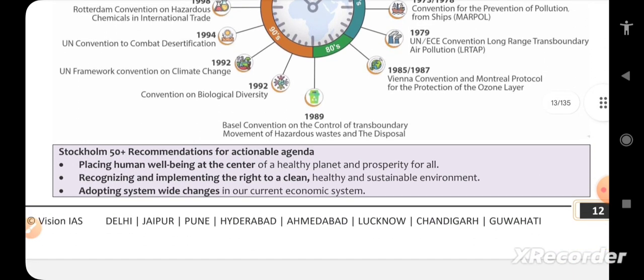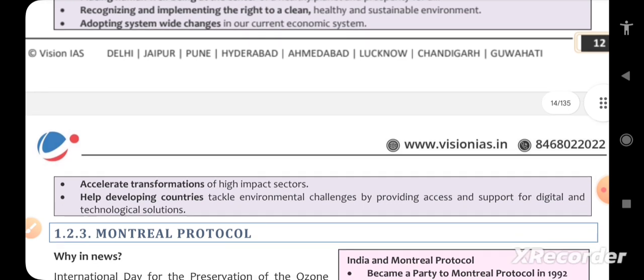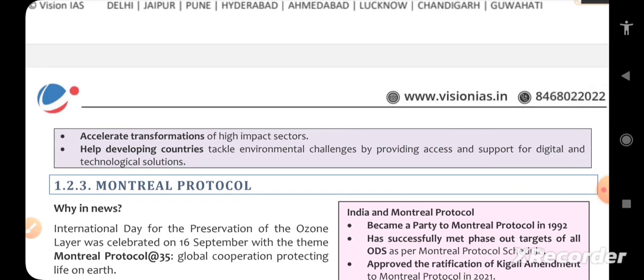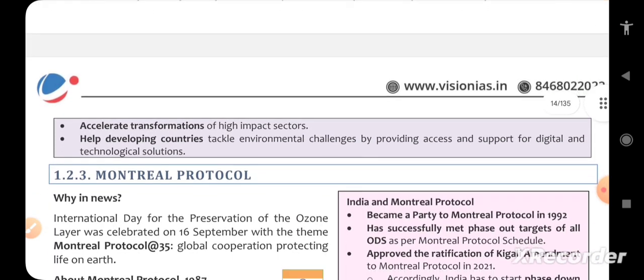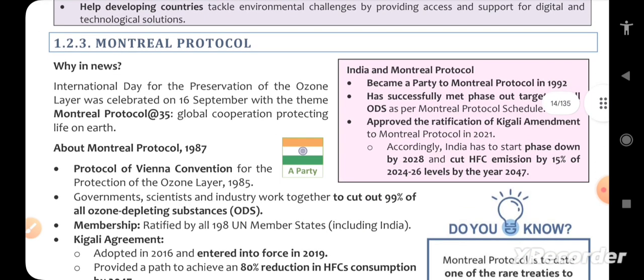Stockholm+50 recommendations for an actionable agenda: placing human well-being at the center, recognizing and implementing the right to a clean environment, and adopting system-wide changes in our current economic system. Accelerate the transformation of high-impact sectors. Help developing countries tackle environmental challenges by providing access and support for digital and technological solutions. These recommendations are not binding, but it is almost like a revival of the Stockholm Conference 50 years theme. Now the next topic is the Montreal Protocol.